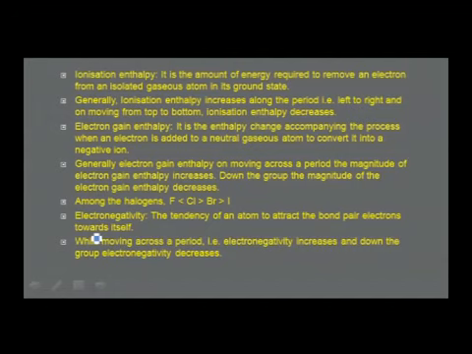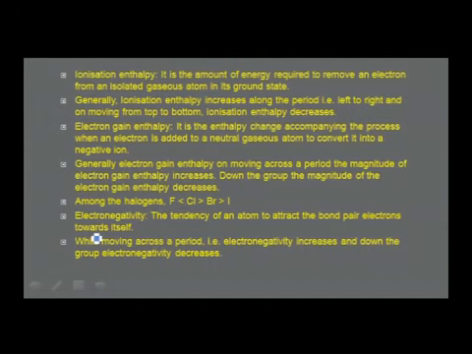I am specifying the word magnitude because the magnitude is more for that with a negative sign. So instead of getting confused, understand that across a period the magnitude of electron gain enthalpy increases, and down the group the magnitude of electron gain enthalpy decreases. Among the halogens, how does this electron gain enthalpy vary?